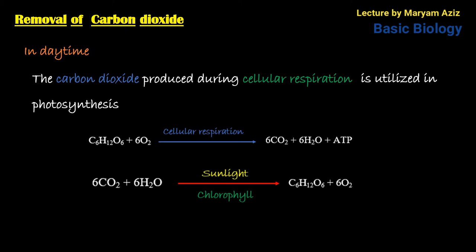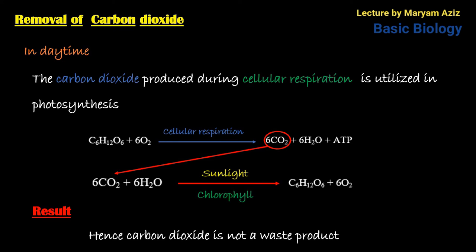while in photosynthesis, carbon dioxide and water, these smaller molecules, combine in the presence of sunlight and chlorophyll and make glucose, which is the food of the plant, and there is a byproduct gas in the form of oxygen. The carbon dioxide produced during cellular respiration is utilized in photosynthesis, and in a similar way the oxygen produced during photosynthesis is utilized in cellular respiration to break down glucose molecules. So the result is that carbon dioxide is not a waste product.